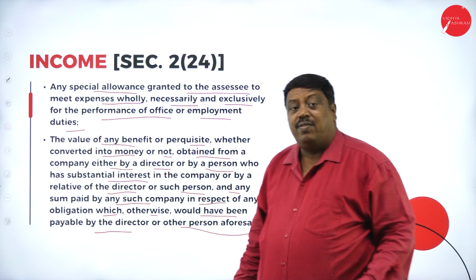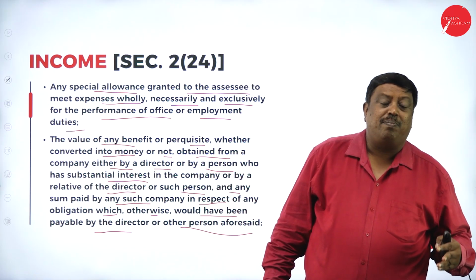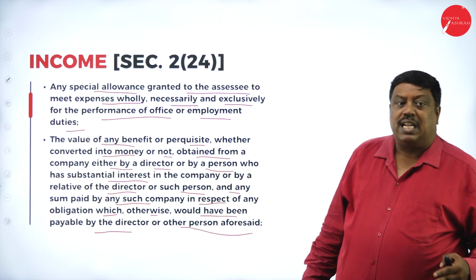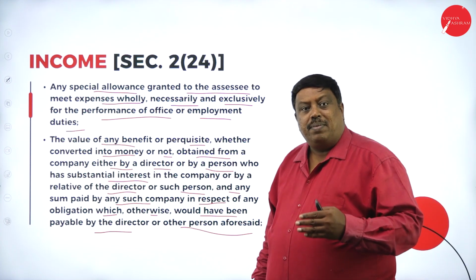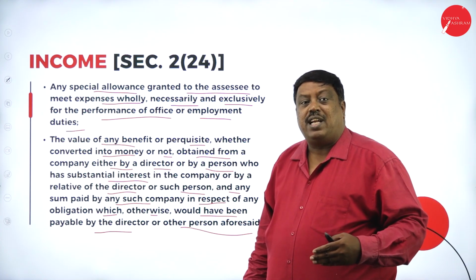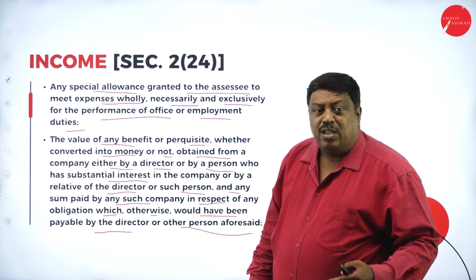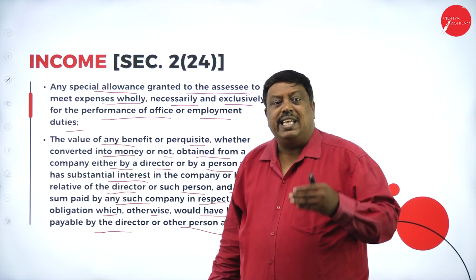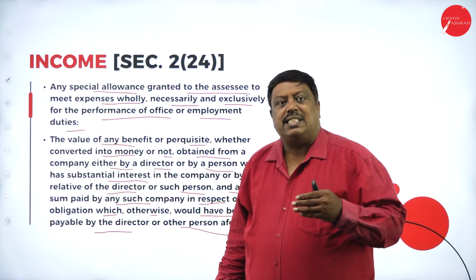They are saying that when any benefit is received by a director of the organization in the interest of the company's work, whatever amount he has received is treated as income and it is taxable.